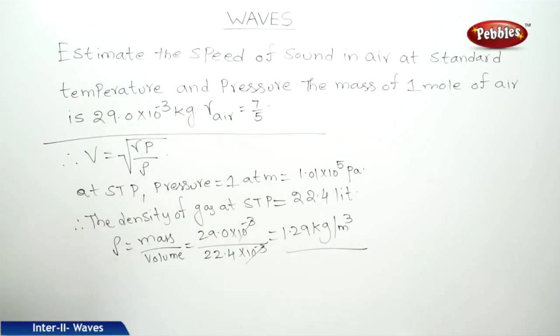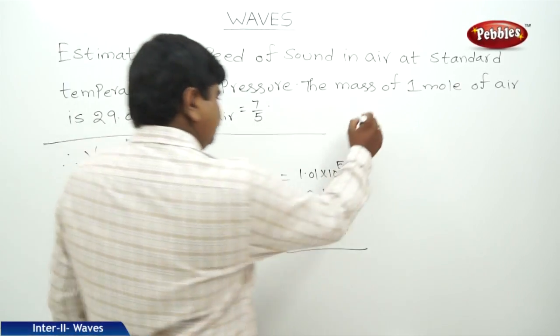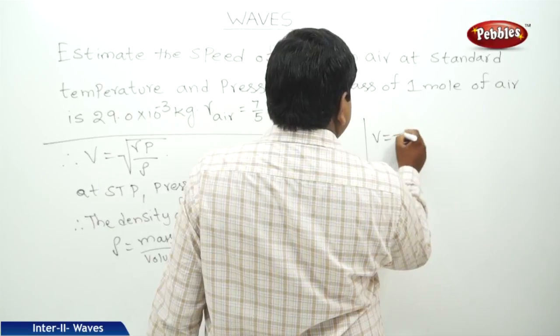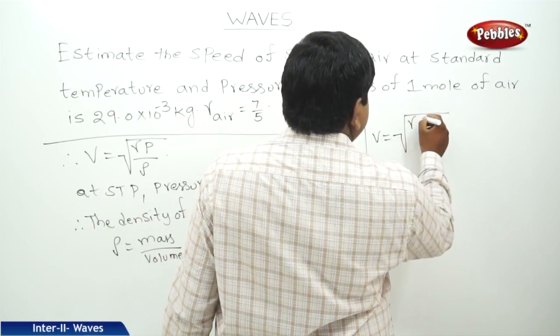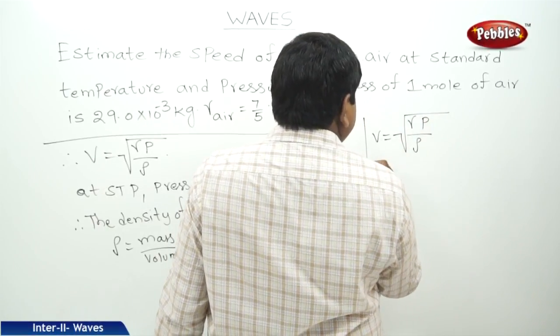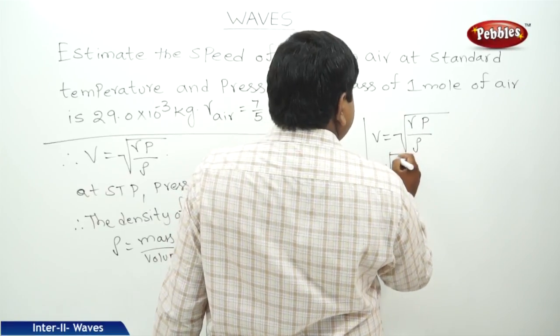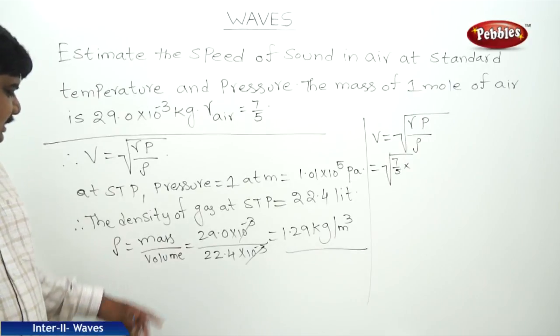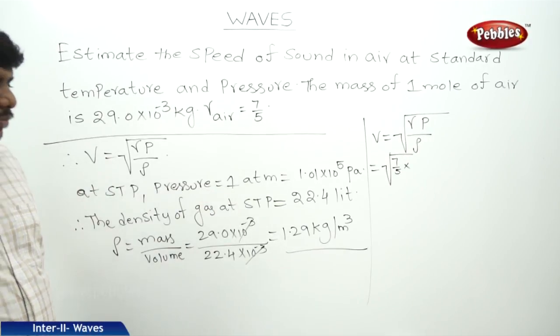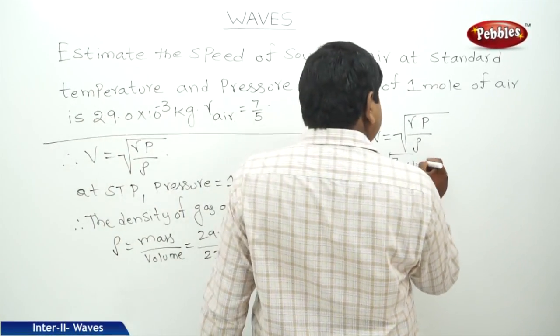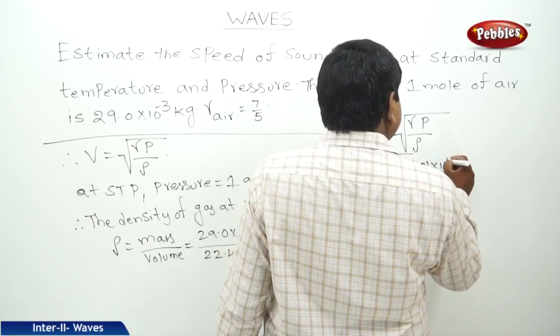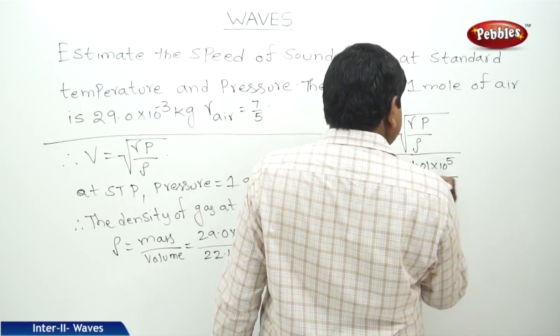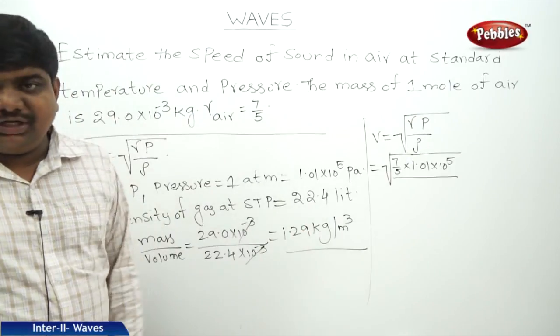So we have the density, we have the pressure. Therefore, V is equal to square root of gamma P by rho. Gamma is 7/5, P is pressure 1.0 into 10 to the power of 5, rho is equal to 1.29.